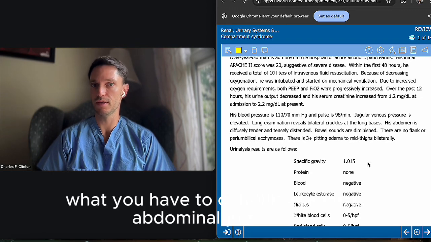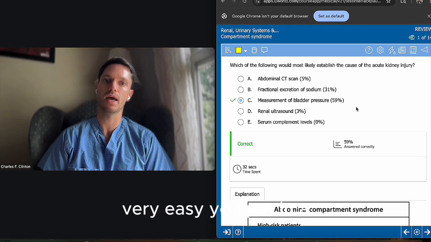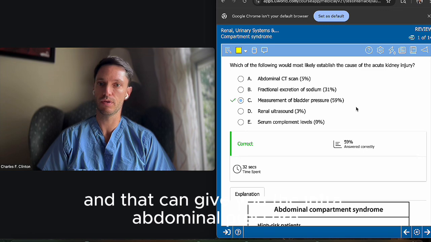So what you have to check is the intra-abdominal pressure. So how do you check that? You measure the bladder pressure. Very easy. You put in a Foley catheter, and that Foley catheter will be connected to a transducer, and that can give you the intra-abdominal pressure.